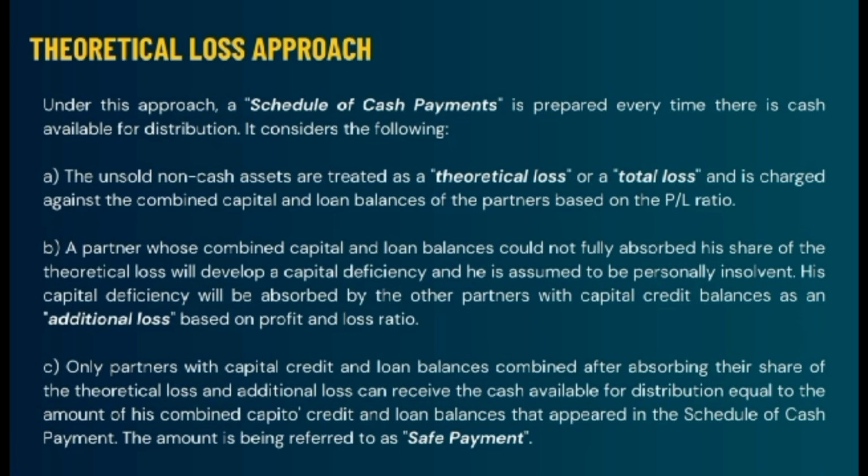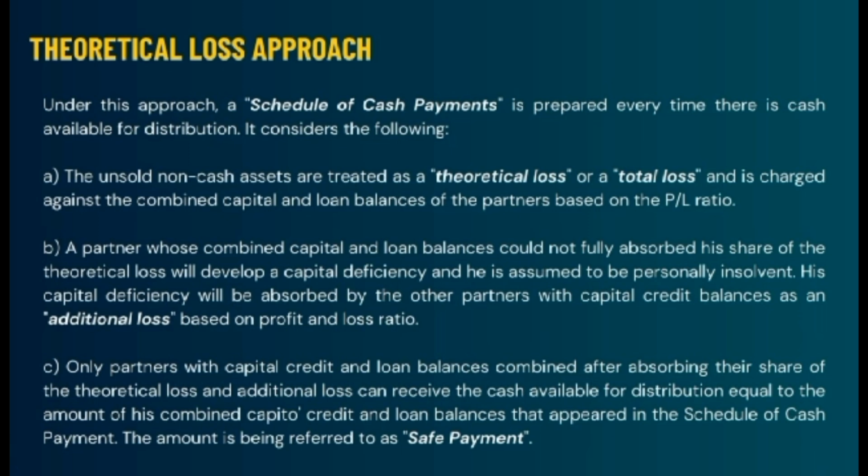Letter B, a partner whose combined capital and loan balances cannot fully absorb his share of the theoretical loss would develop a capital deficiency and is assumed to be personally insolvent. His capital deficiency will be absorbed by the other partners with capital credit balances as an additional loss based on the profit and loss ratio.